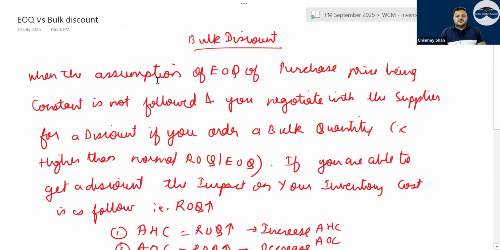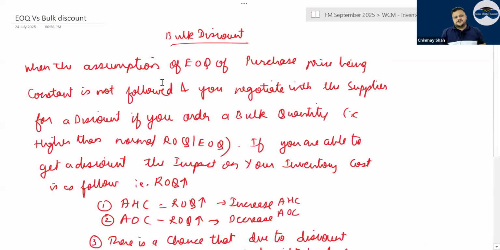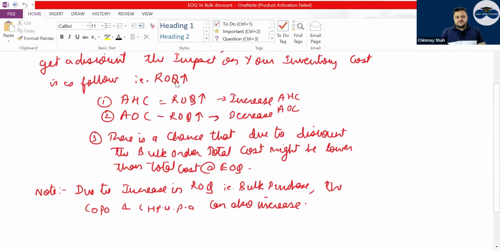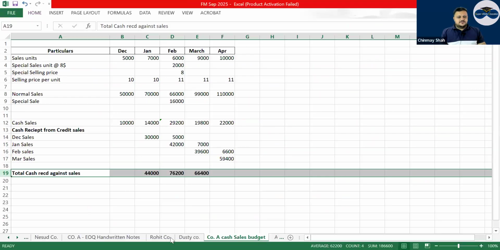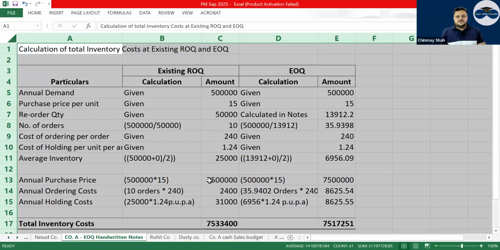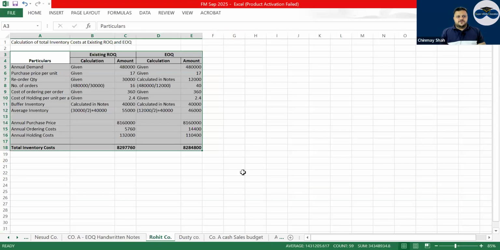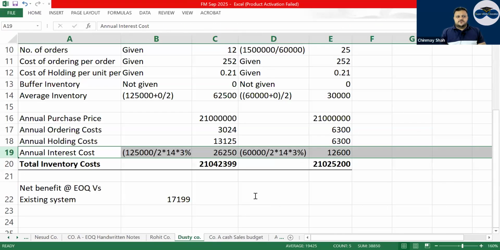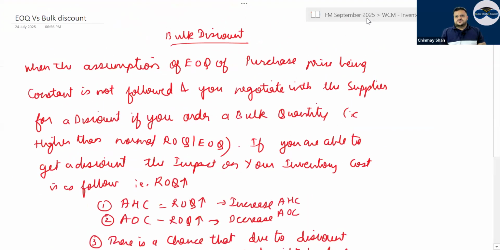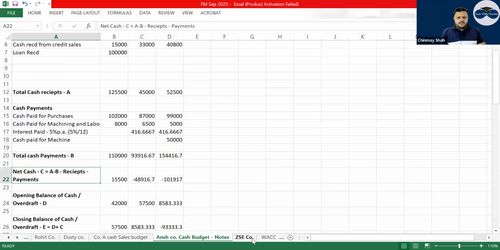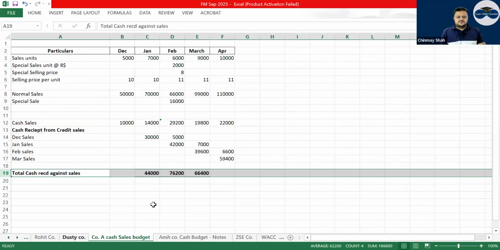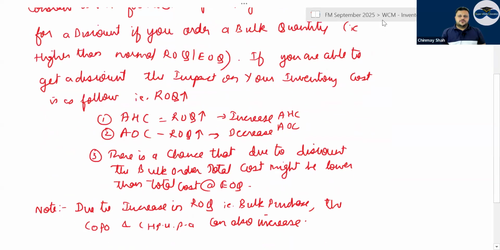Then EOQ versus bulk discount. The ROQ will increase and you will have a discount, so the selling price will change. We have a question here that we have done. I think it was this question, or the Rohit company question with the bulk discount, and we had solved one question here. So the selling price will change. I don't remember if we did it, but there is this question that you can do.